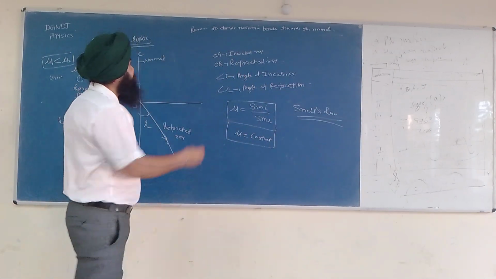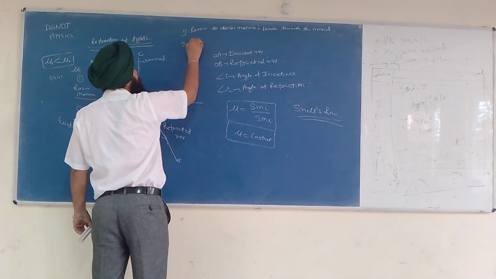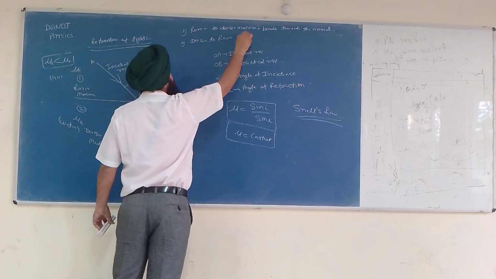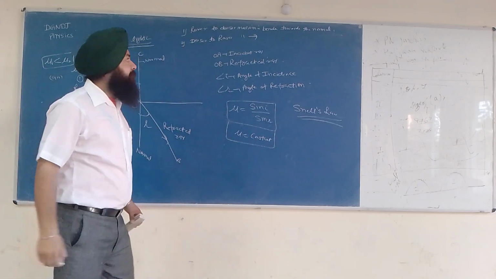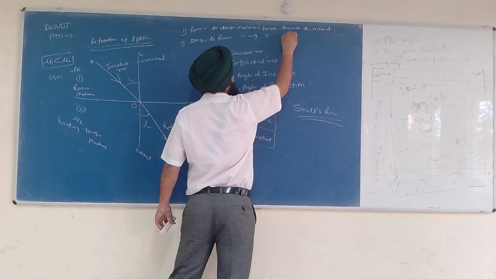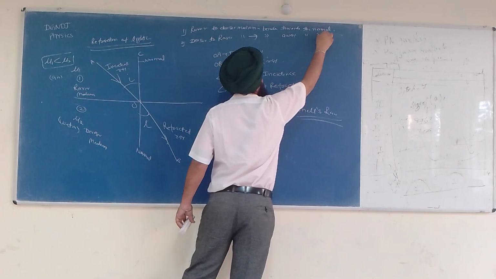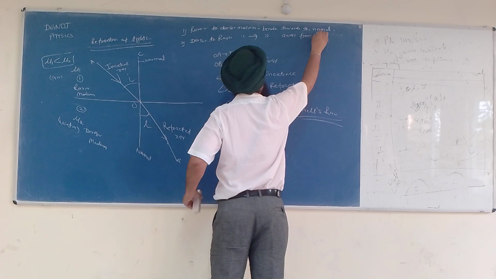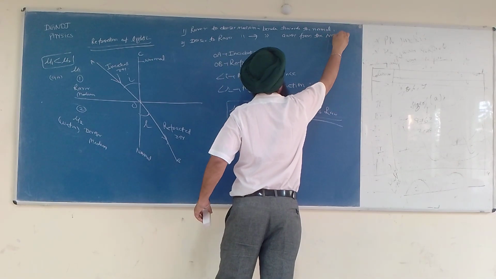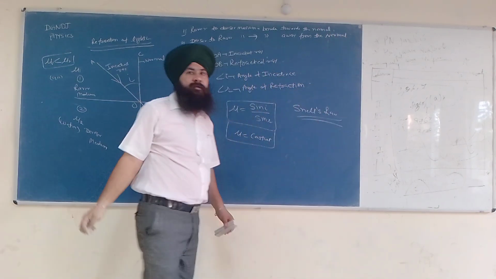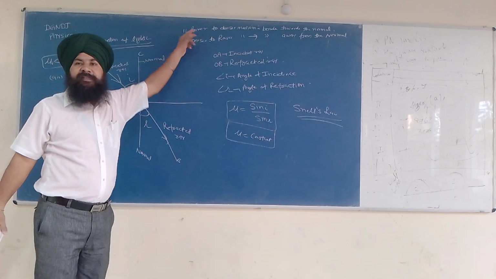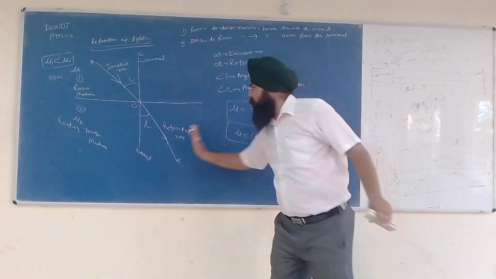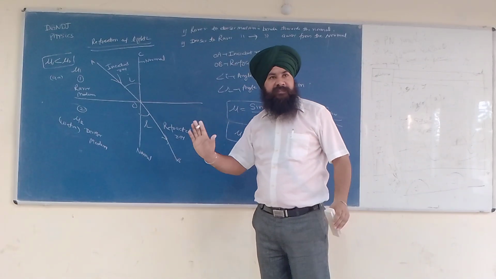And if denser to rarer medium, bends away from the normal. Okay, please write the correct one. This is the basic rule. Rarer to denser medium bends towards the normal. Denser to rarer medium bends away from the normal.